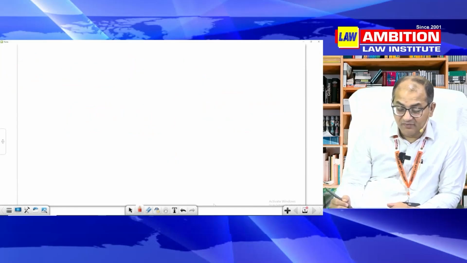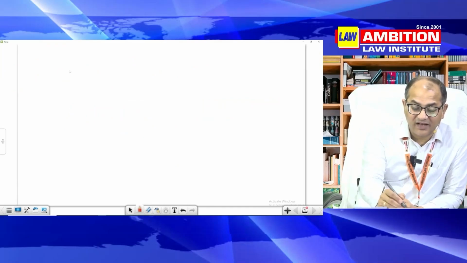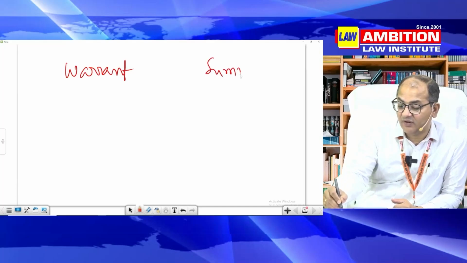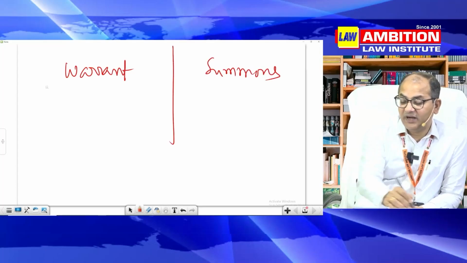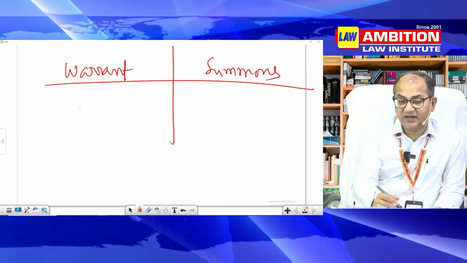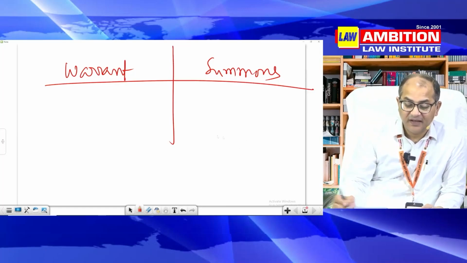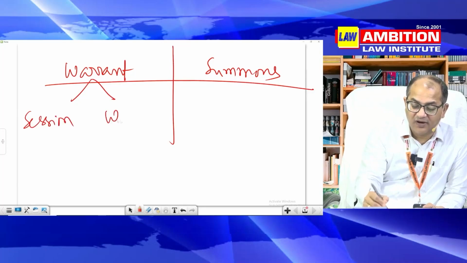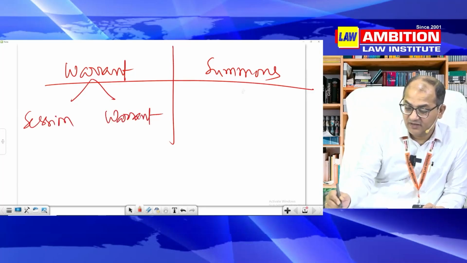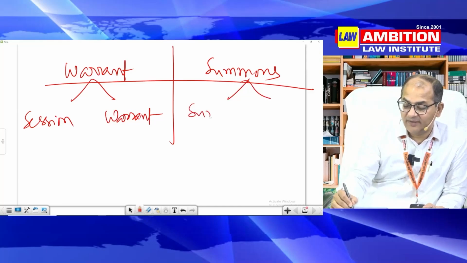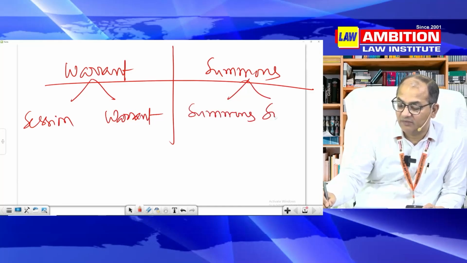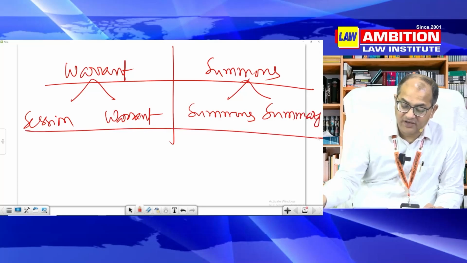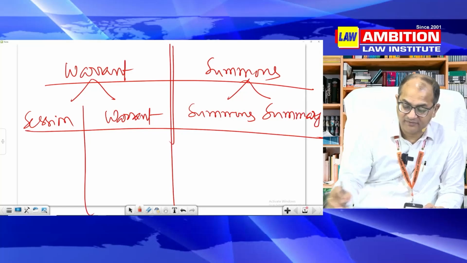Now then, once the charge is framed, as I said in the beginning, or you might be knowing, there are two kinds of cases, warrant and summons. Depending upon the gravity of the offense, one case is warrant, one case is summons. Warrant cases will be tried either at sessions trial or as warrant trial. And in a summons case, you will have summons trial or summary trial. So the fourfold trial method can be an important question in examination.